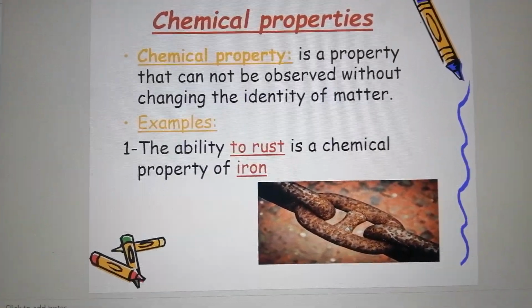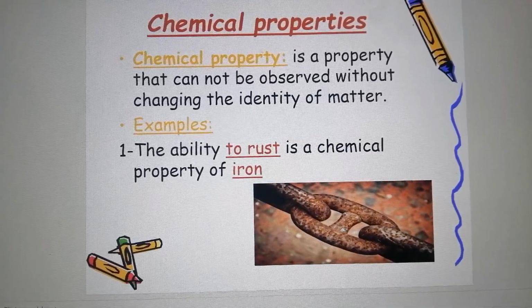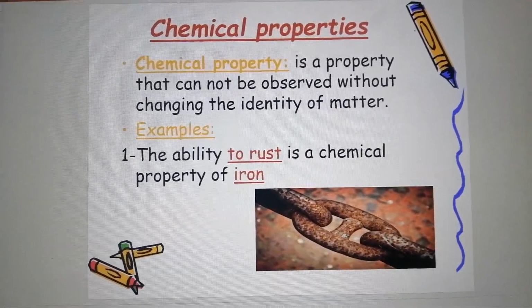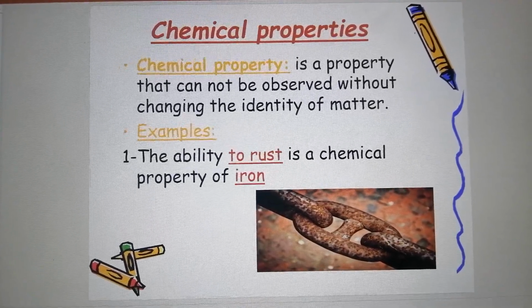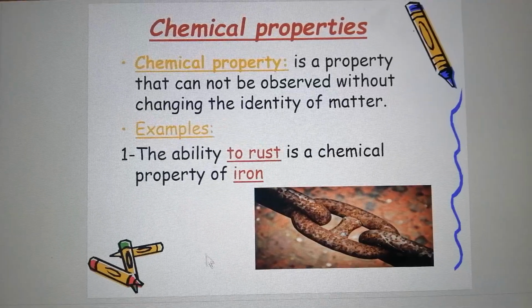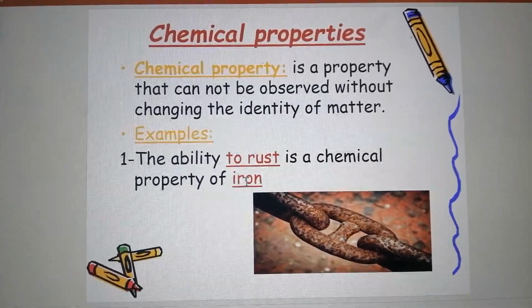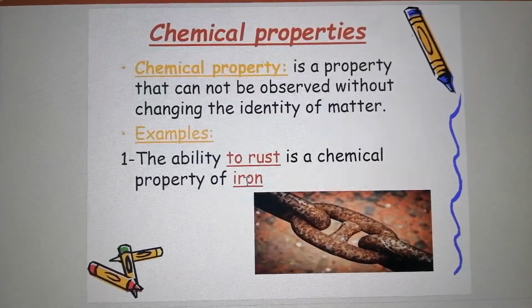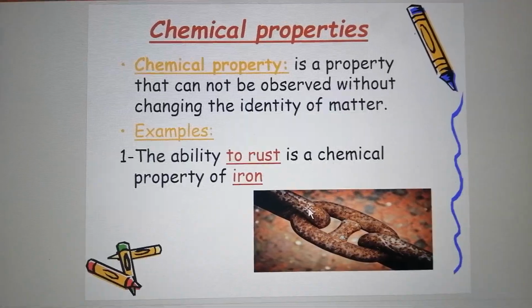Okay? But the chemical property is the property that cannot be observed without changing the identity of matter. Okay? Like what? Like the iron. It is iron, right? We will not observe that it changed except when it changed into a new substance called rust, right?